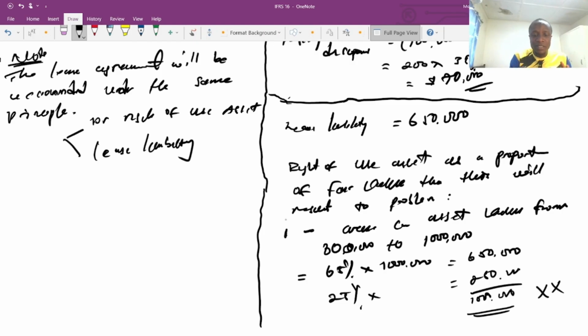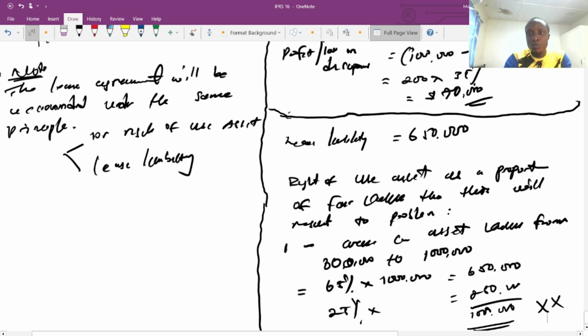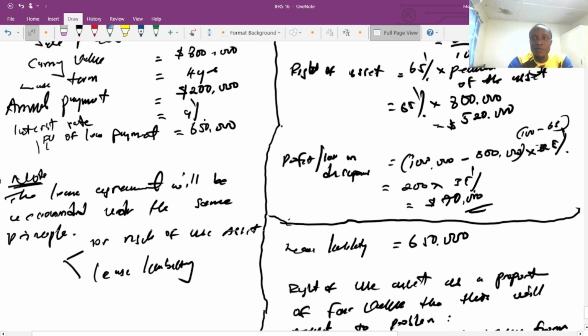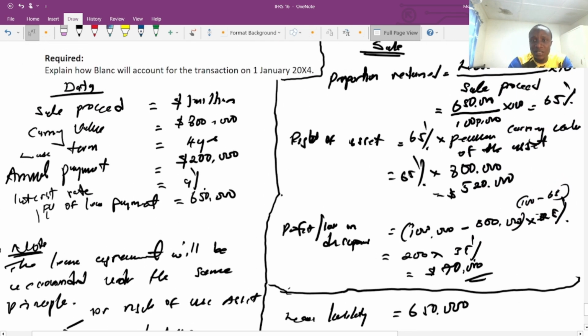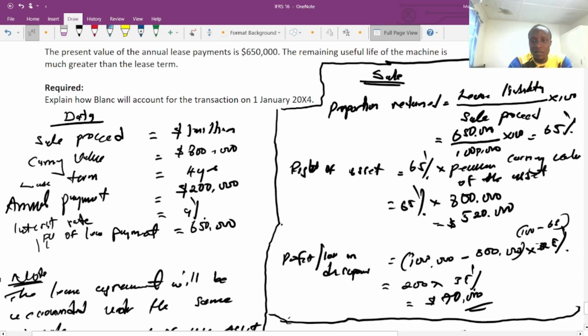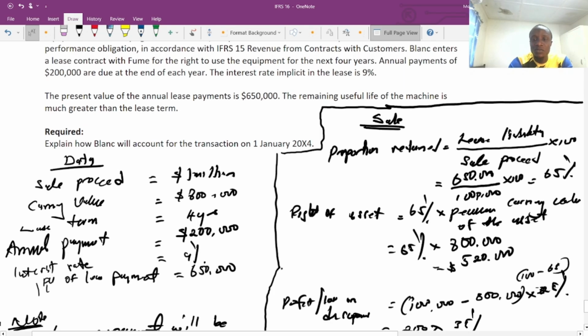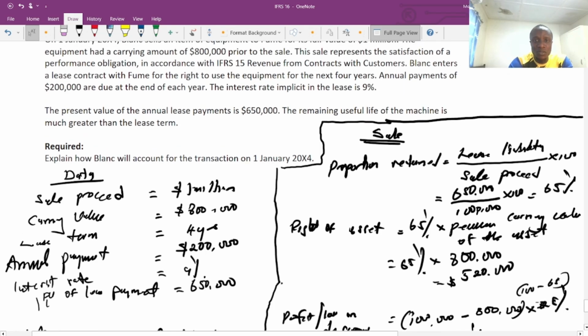So for the examination, you need to know that you use the proportion of the right of use asset that will be retained, compared to the carrying value of the asset before the disposal.